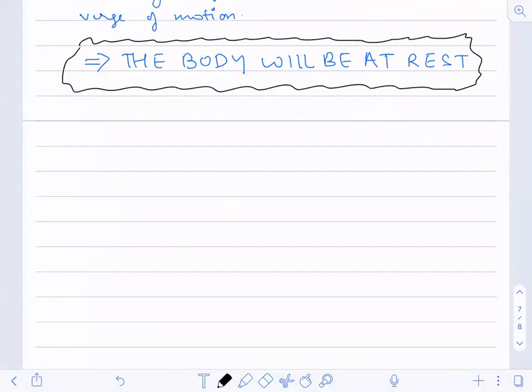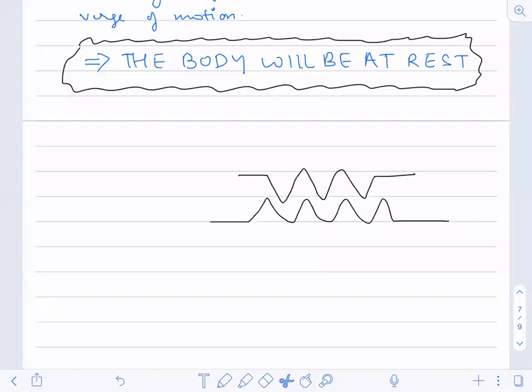Now see here. What is kinetic friction? We'll again try to see it with the irregularities. Suppose this was the irregularity that we had. Now, just see here.